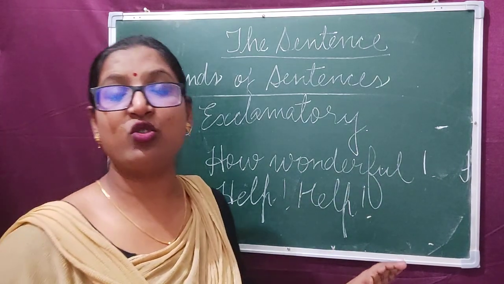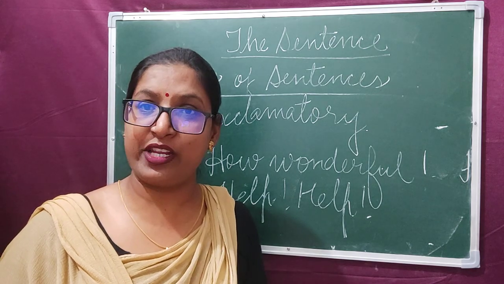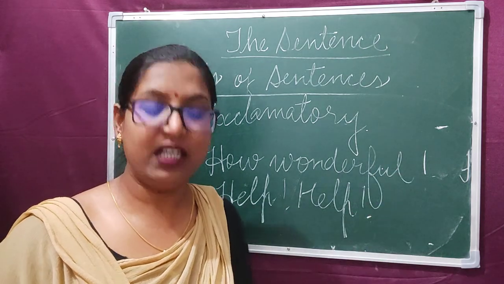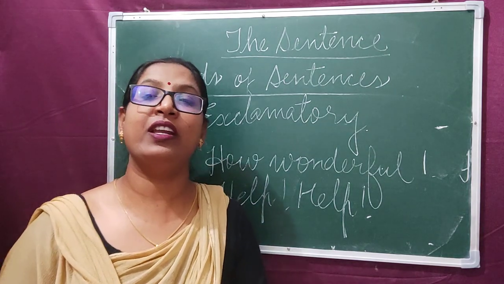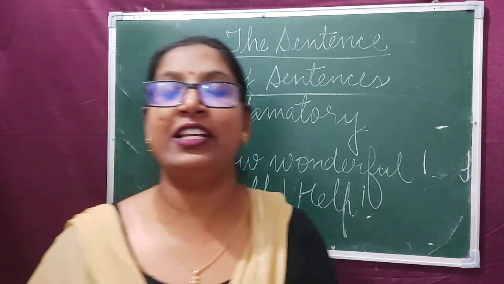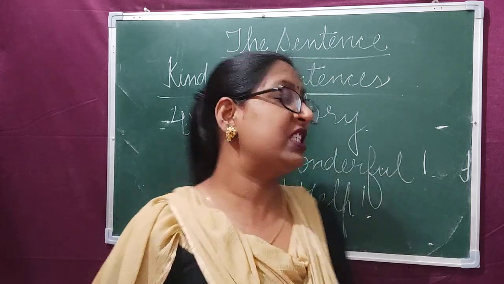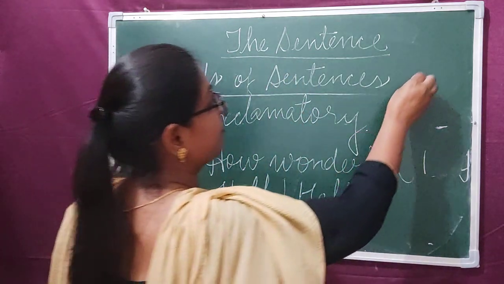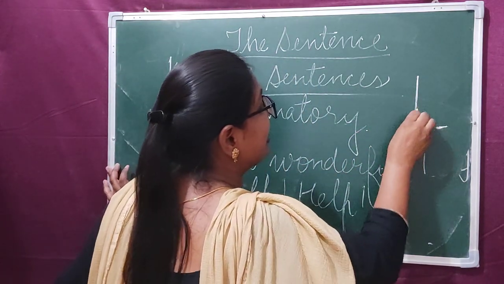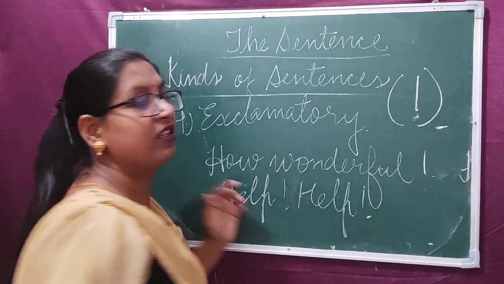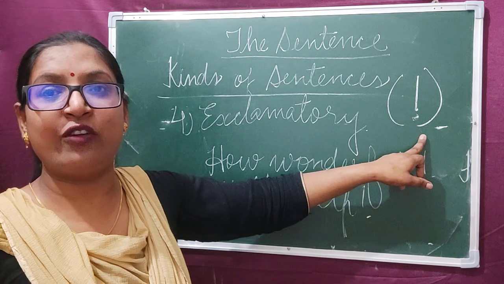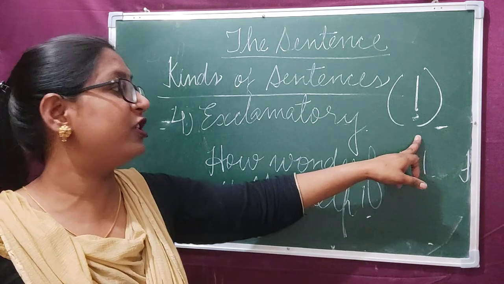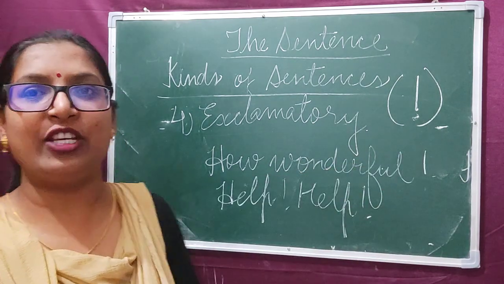Here we can see the strong feeling is expressed. So these are the exclamatory sentences. And dear children, at the end of the exclamatory sentence, we always put the sign of exclamation. This is the sign of exclamation. At the end of exclamatory sentences, we always put sign of exclamation.